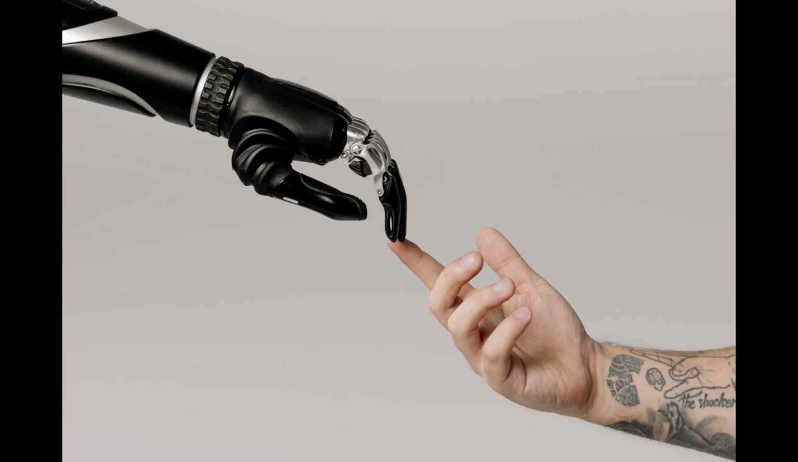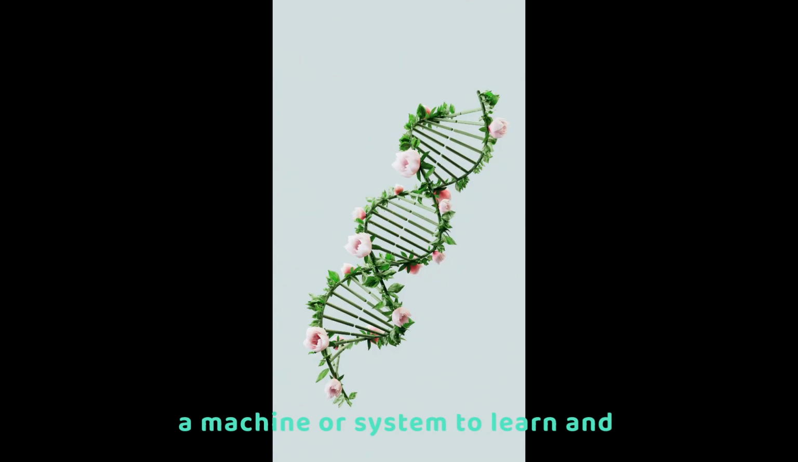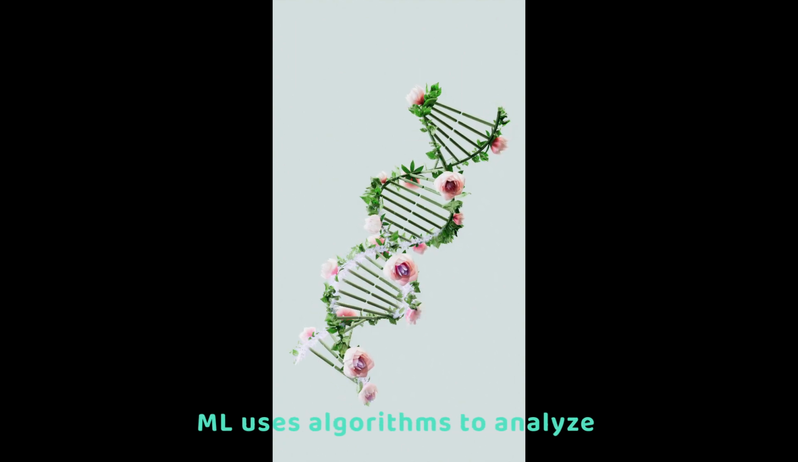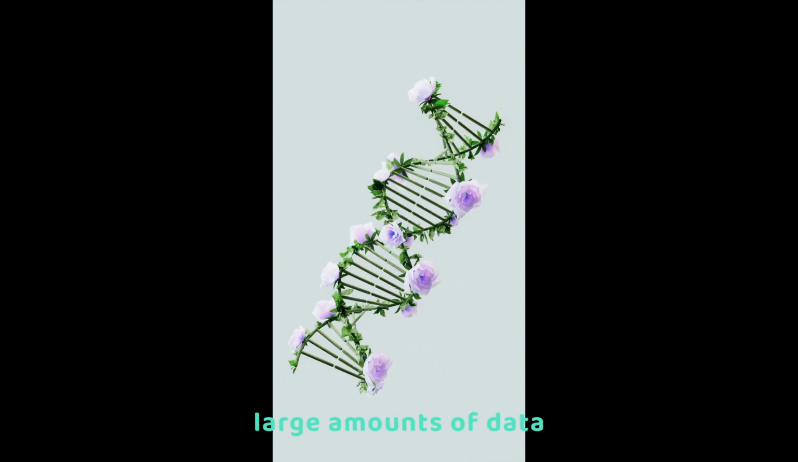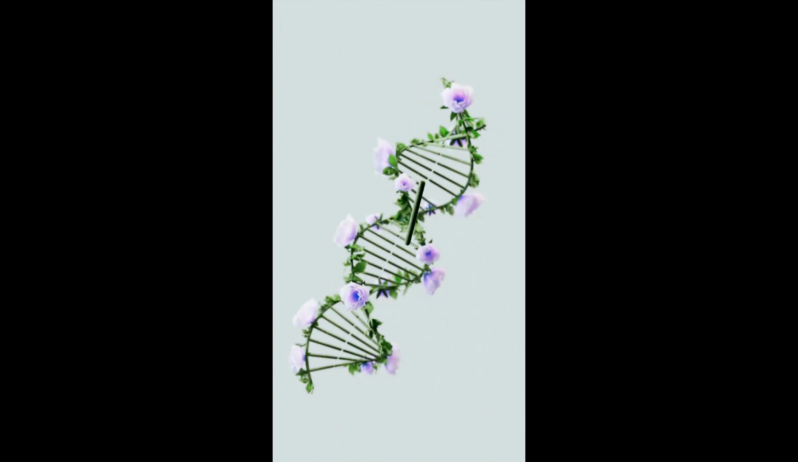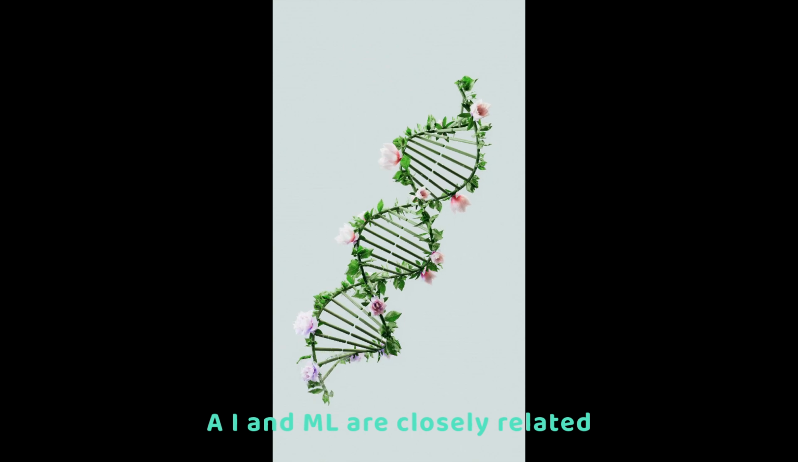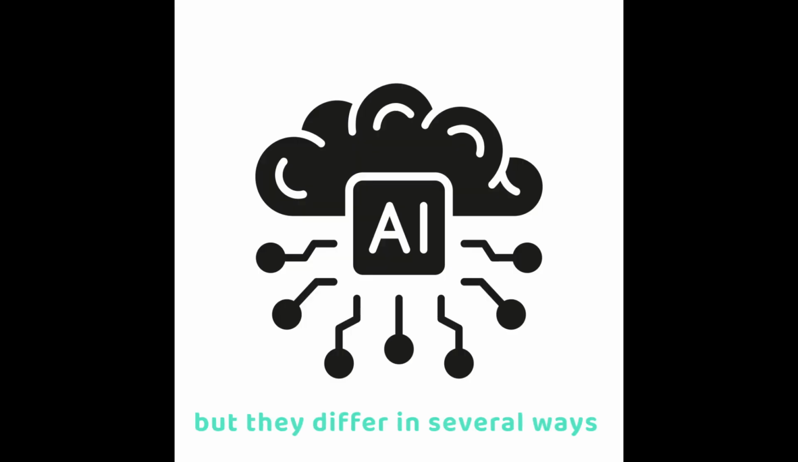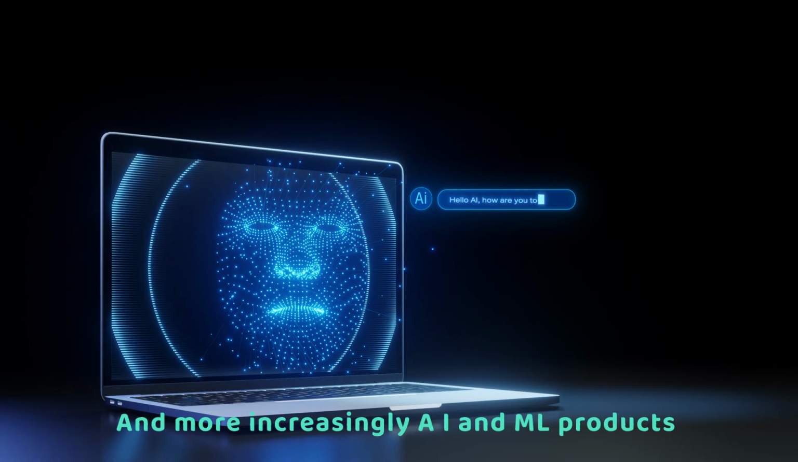On the other hand, ML is a subset of AI that enables a machine or system to learn and improve from experience. Instead of explicit programming, ML uses algorithms to analyze large amounts of data, learn from the insights, and then make informed decisions. AI and ML are closely related, but they differ in several ways, including scope, applications, and more.